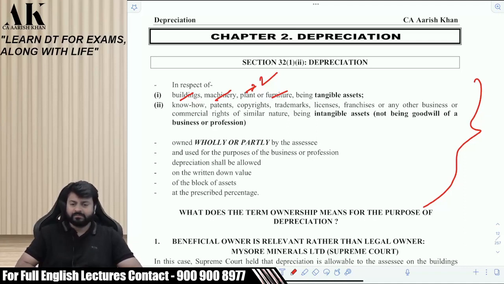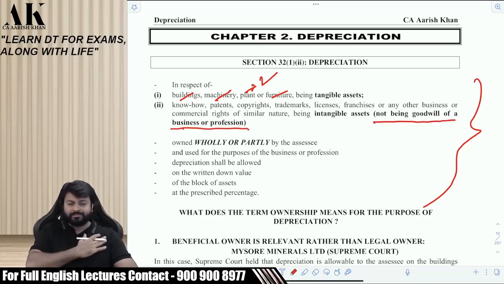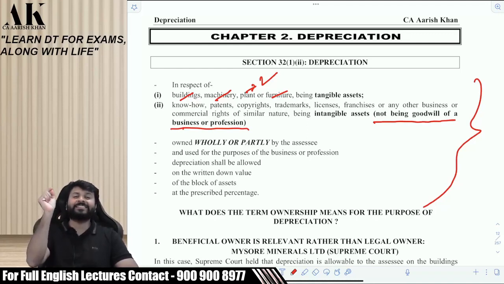We'll talk about the definition sometime later. Know-how, patent, copyright. With goodwill, the closest intangible asset to our heart is goodwill, right? The first intangible asset of our life, which we have learned, is goodwill, right? But that itself is removed from the income tax law as an intangible asset. Government does not consider that as an intangible asset. Chalo, theek hai.